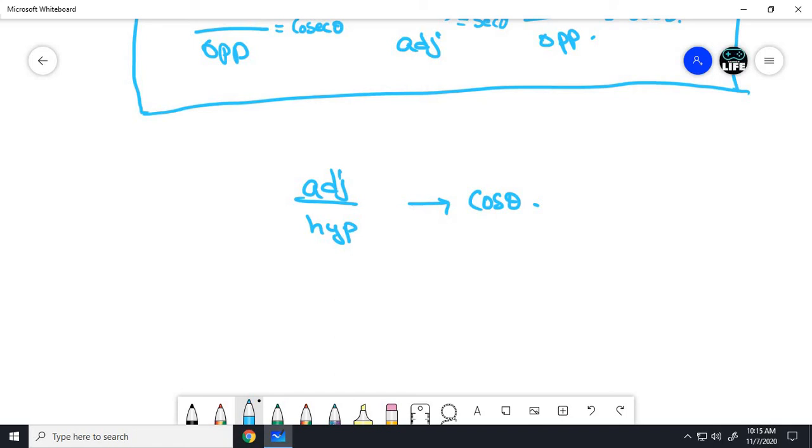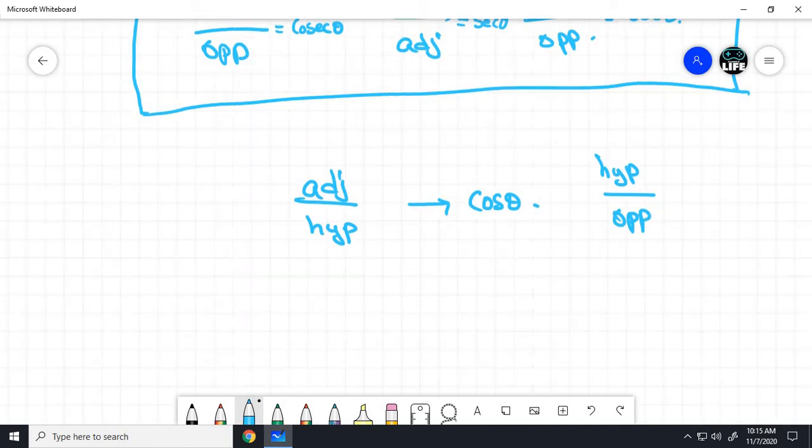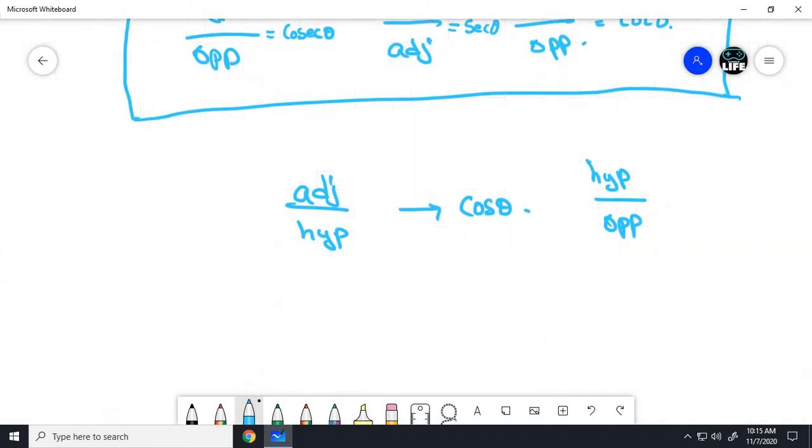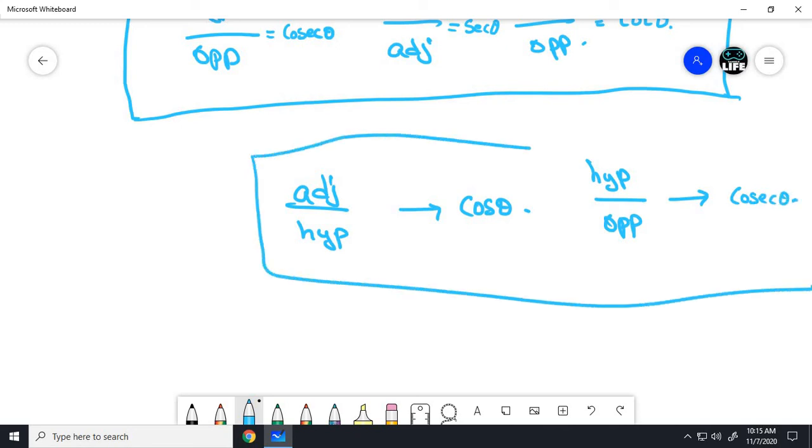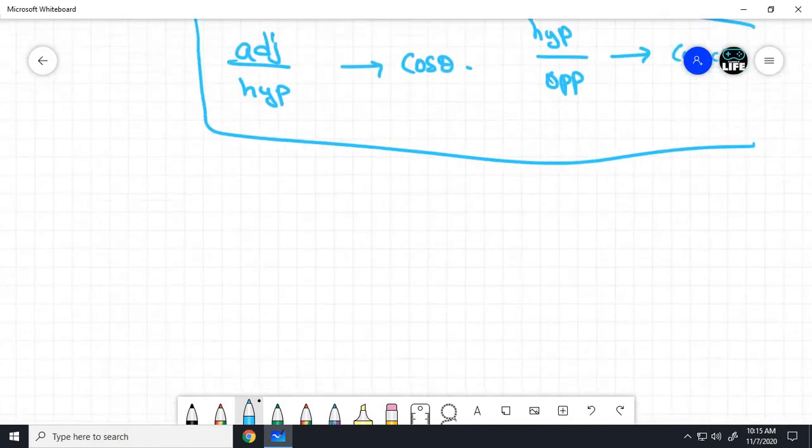Okay, another question for you, friends. What is hypotenuse by opposite side? Anyone? Yes, the answer is cosecant theta. Okay, now let's go to the topic.